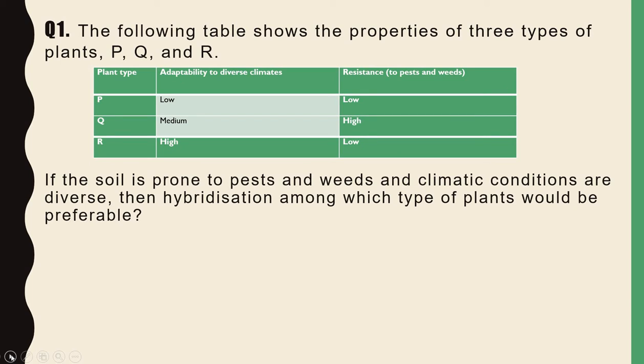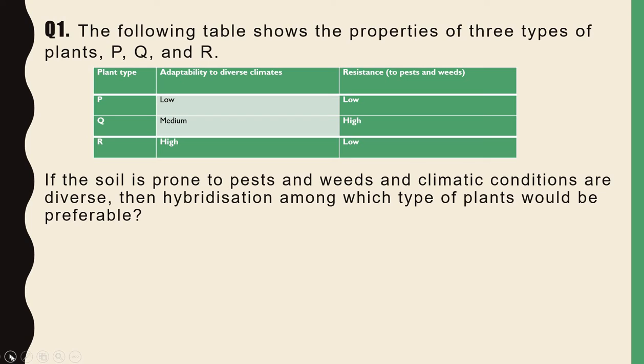The following table shows the properties of three types of plants, P, Q and R. You can see over here the table. Plant type P, Q, R: adaptability to diverse climates is low for P, medium for plant Q and high for plant R, and resistance to pests and weeds is low, high and low.